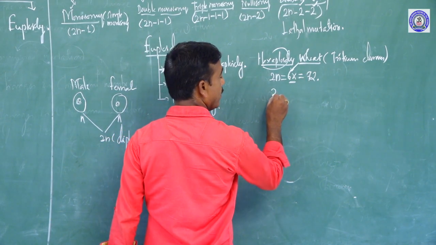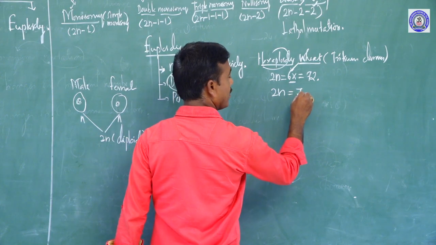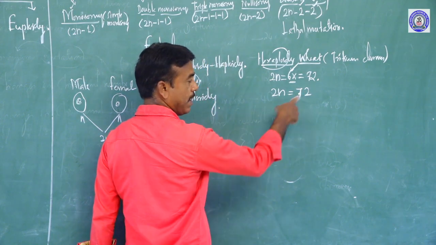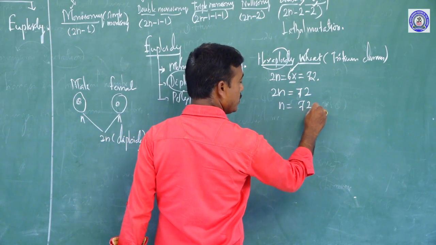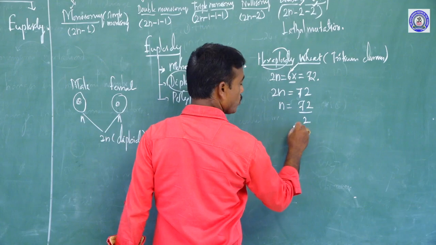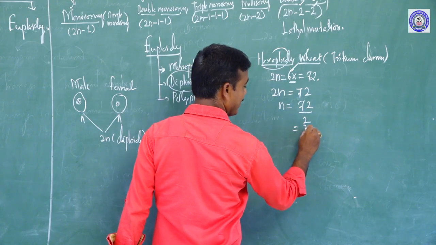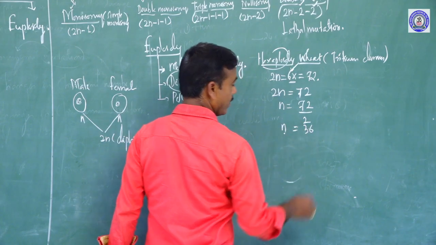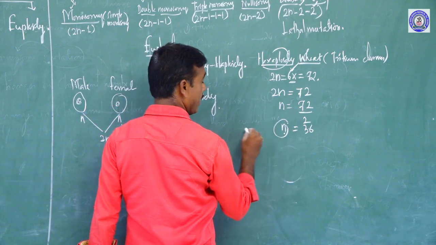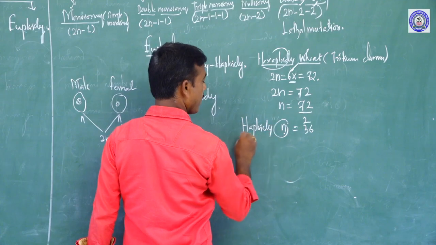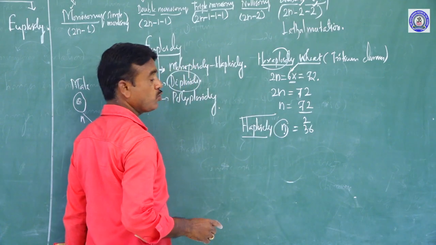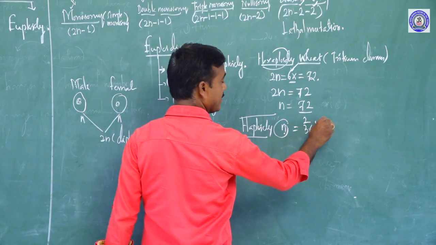So here 2n is 72, and n is 72 divided by 2, which is 36. So n is 36, also called haploid 36. In Triticum durum, the haploid chromosome number is 36.